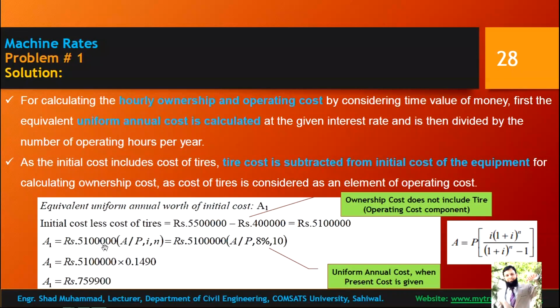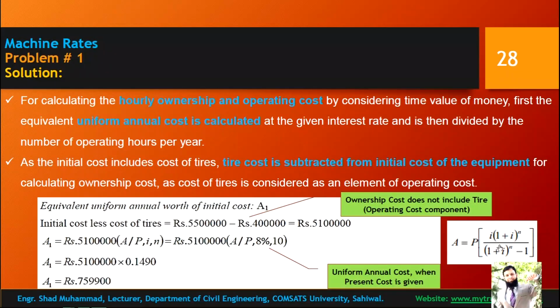So the present cost, the present ownership cost, which does not include the operating cost of the tires, is known, and we want to find the annual cost. We want to find the annual cost when present cost is known.